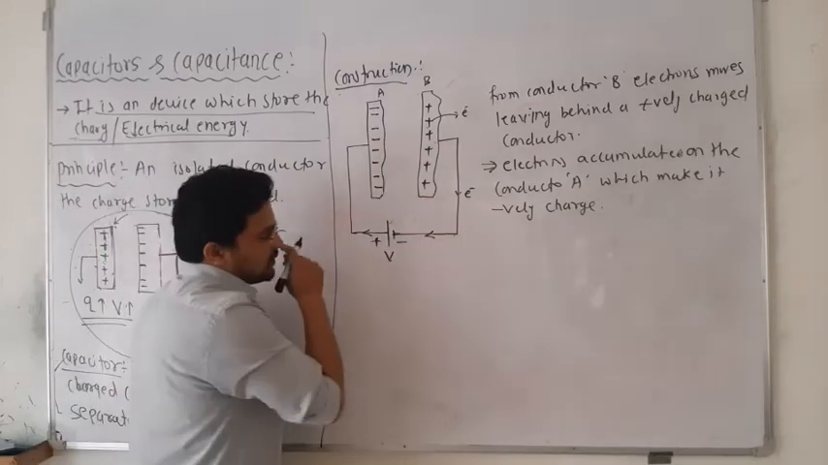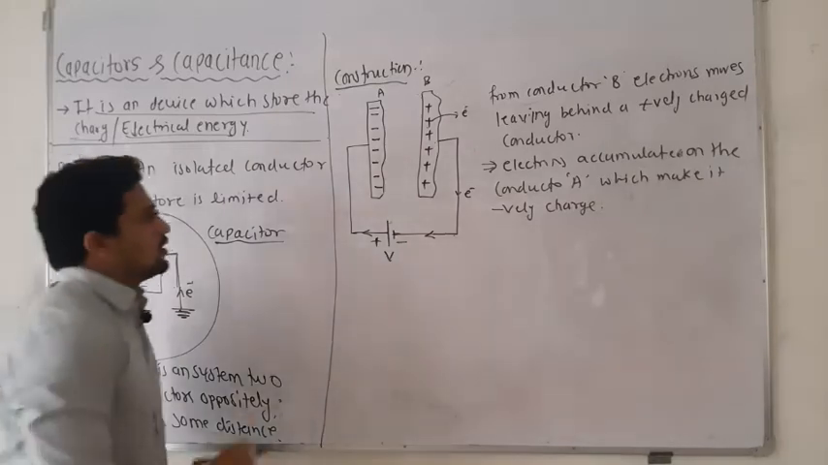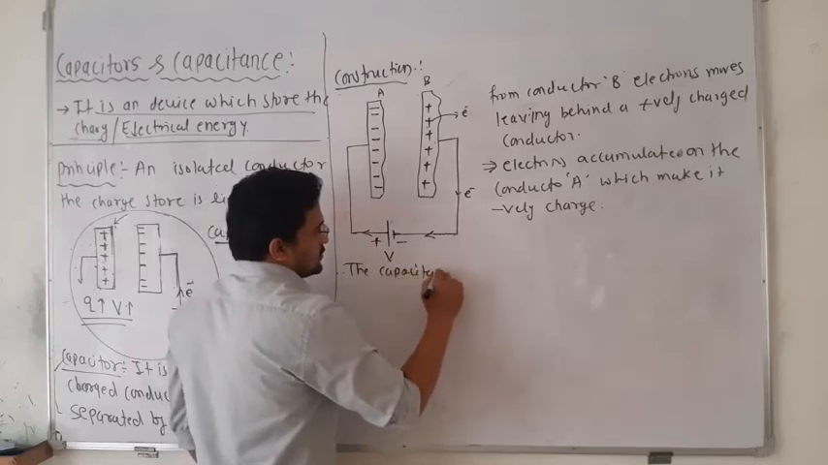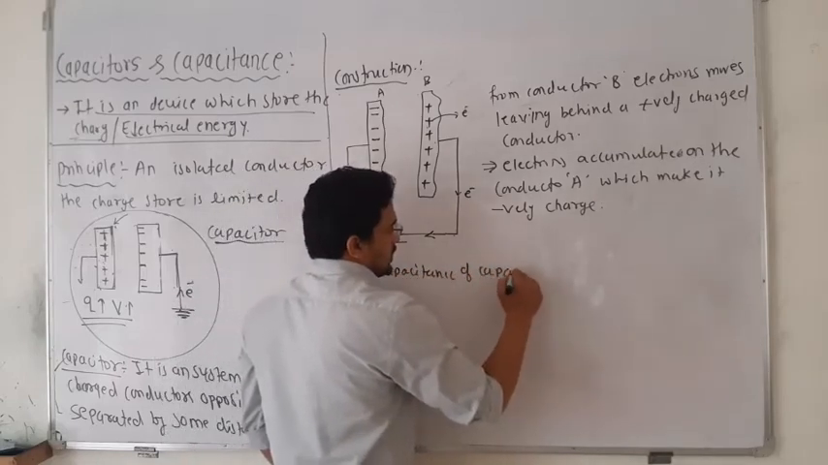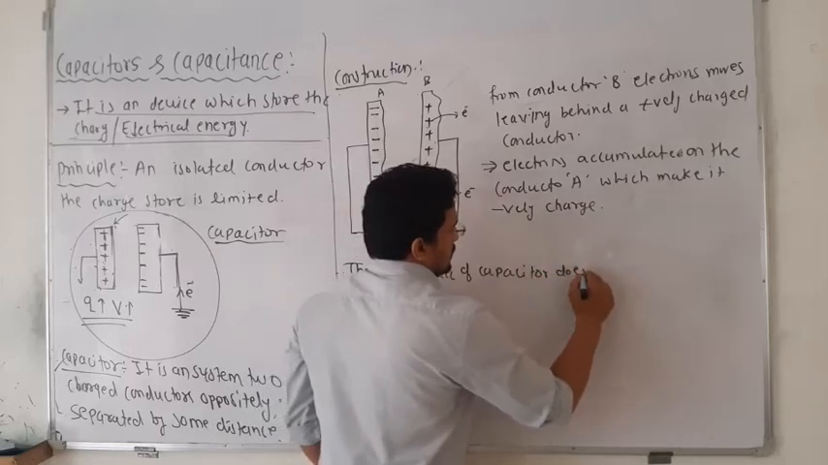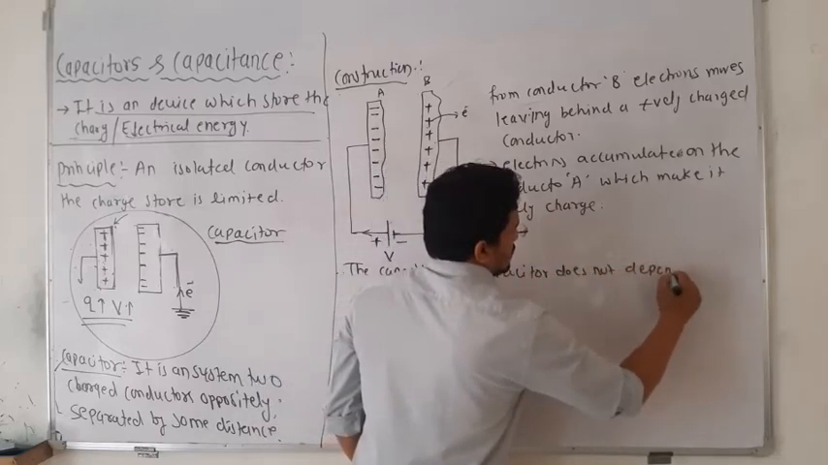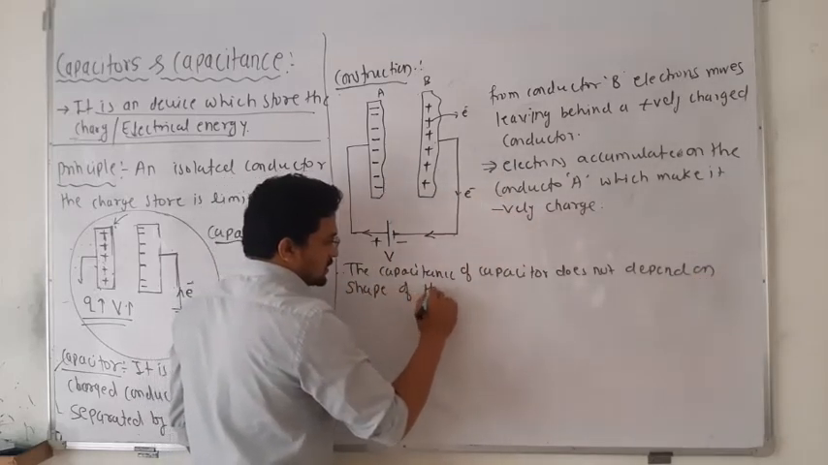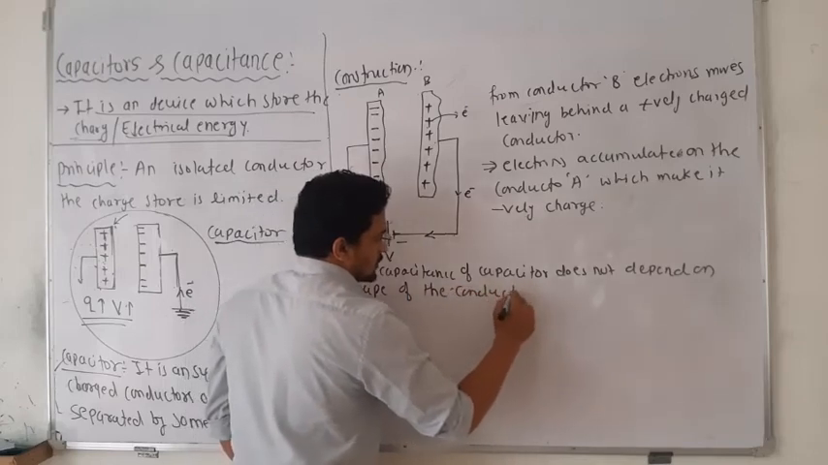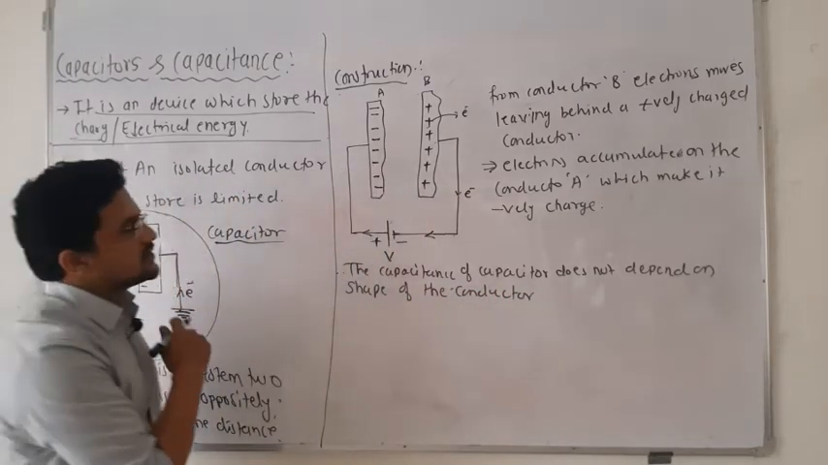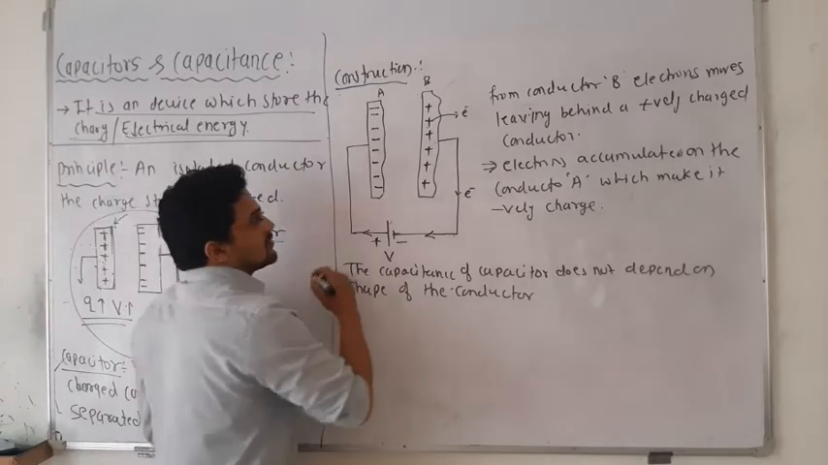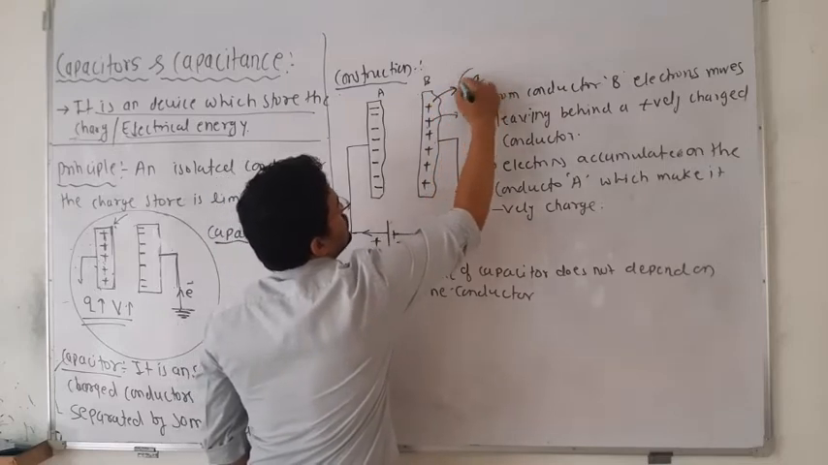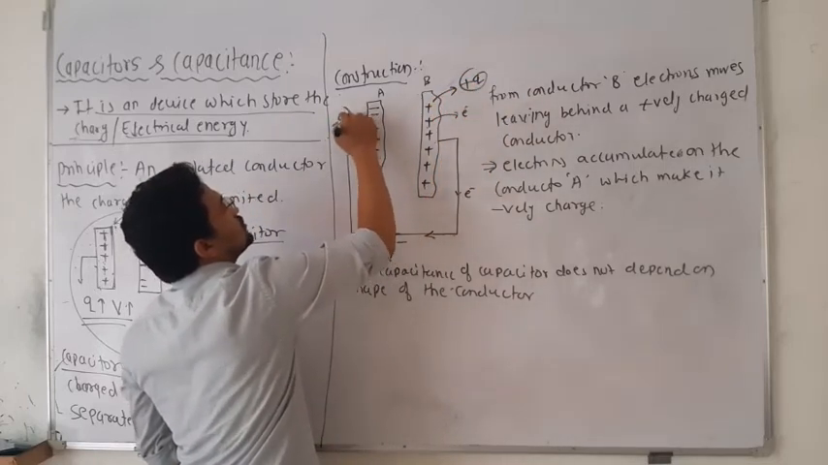Now the capacitance of a capacitor does not depend on the shape of the conductor. But now we will see how much charge is accumulated on this capacitor. Suppose this plate acquires plus q charge, then automatically the other will be minus q charge.